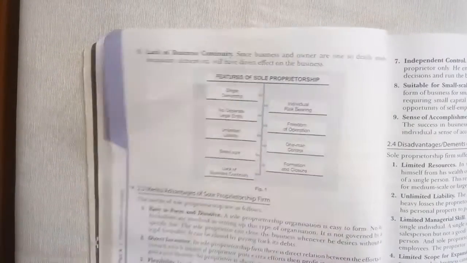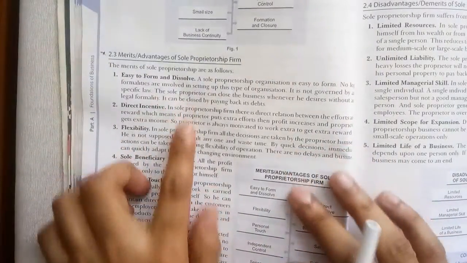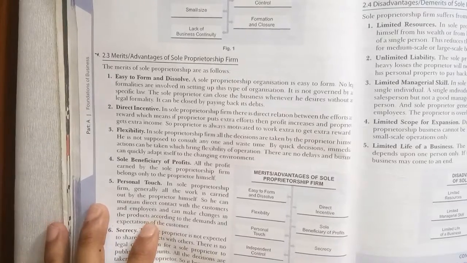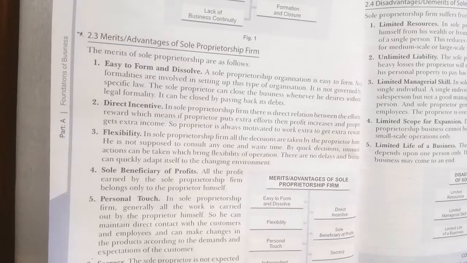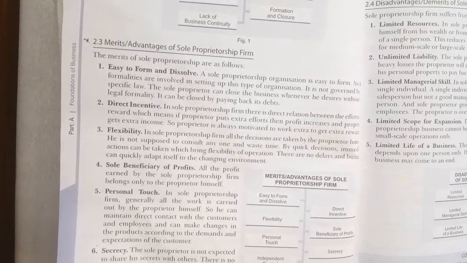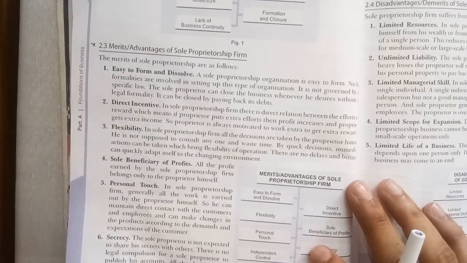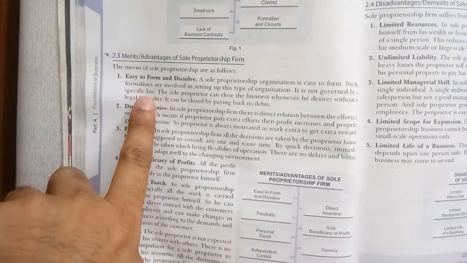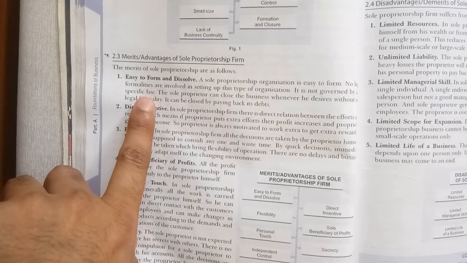Now we'll move towards the advantages of sole proprietorship. The first point is easy to form and dissolve, as we discussed in the features. Features tell about what is there, maybe merits or demerits, but when we study the merits, we have to be very specific that we provide the benefits arising from that particular form of business. This is very easy to form and dissolve, absolutely depending upon the wish of the sole proprietor or sole trader.